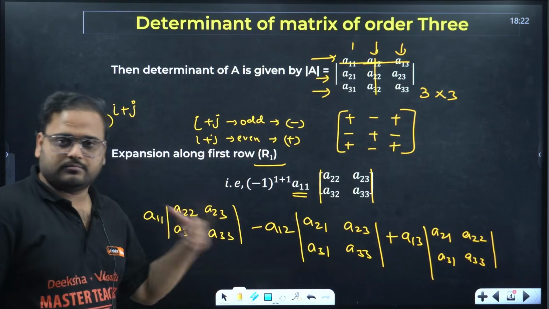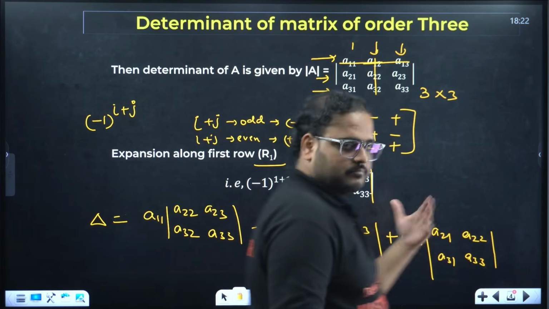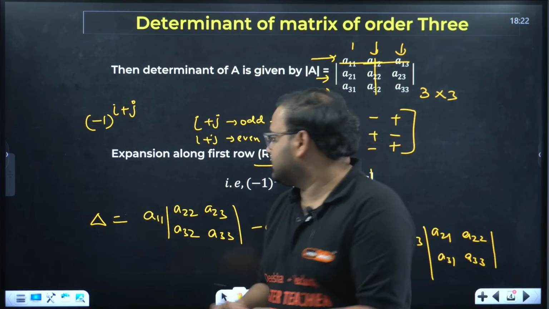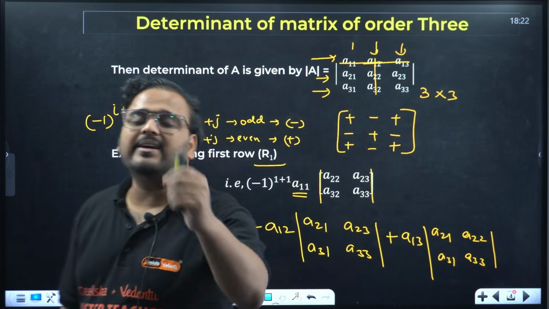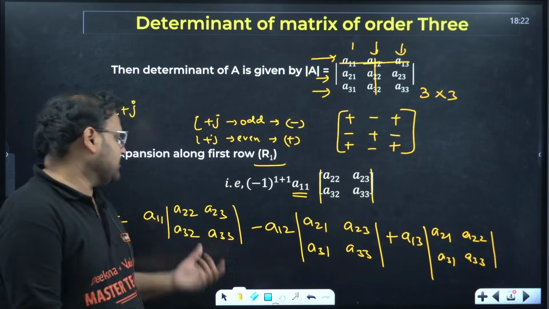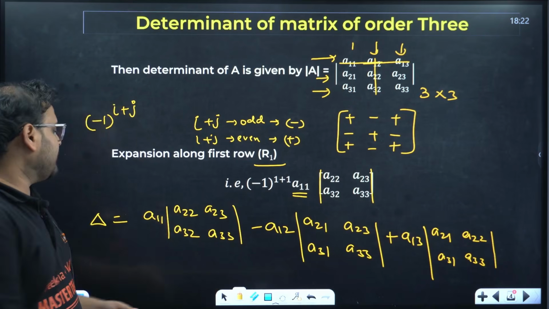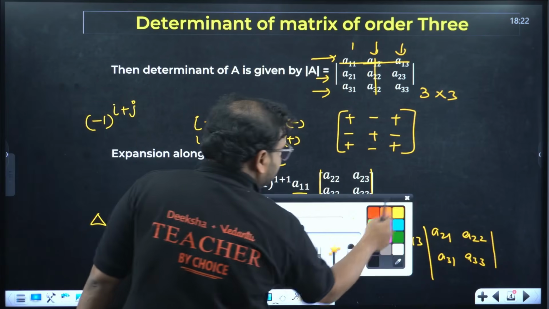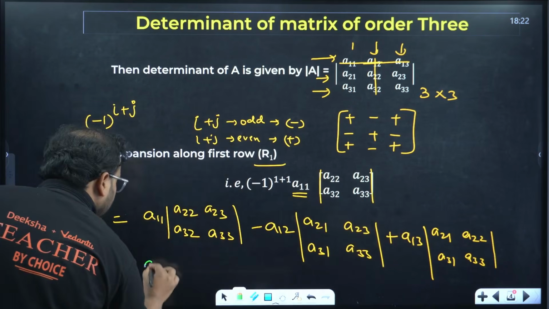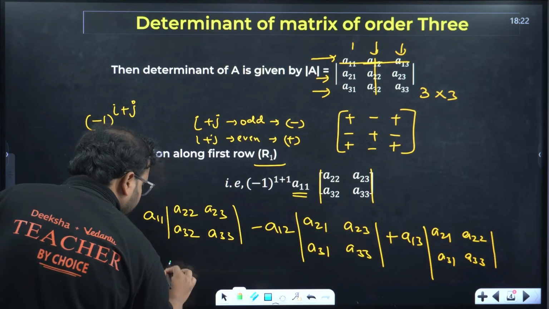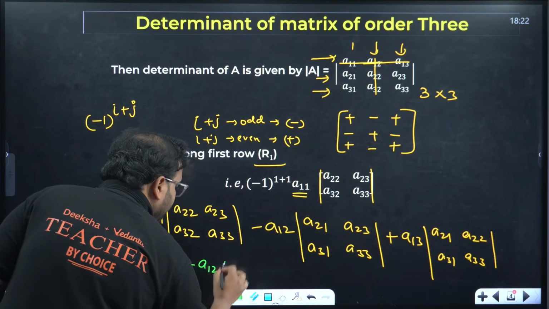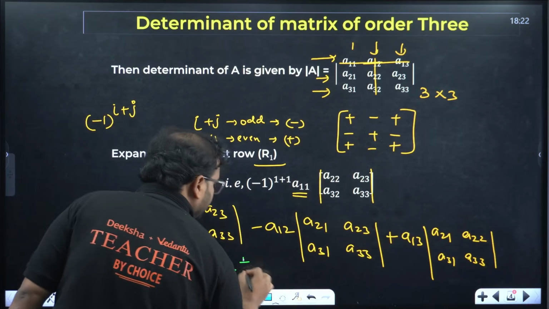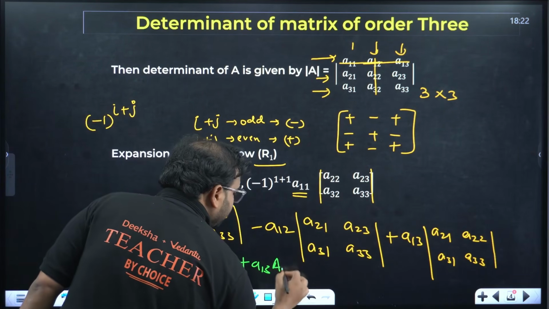When I teach you in upcoming slides, this is particularly called as, what is this called as? Product of element and its cofactor. When I teach you cofactor, this is actually the cofactor of the element. So basically this will become, I'll recall that there as well. This is basically given as A11 plus A12, A13 and A13.